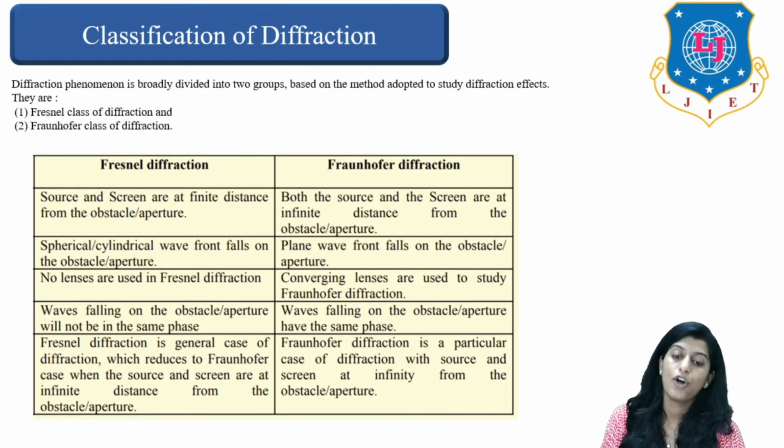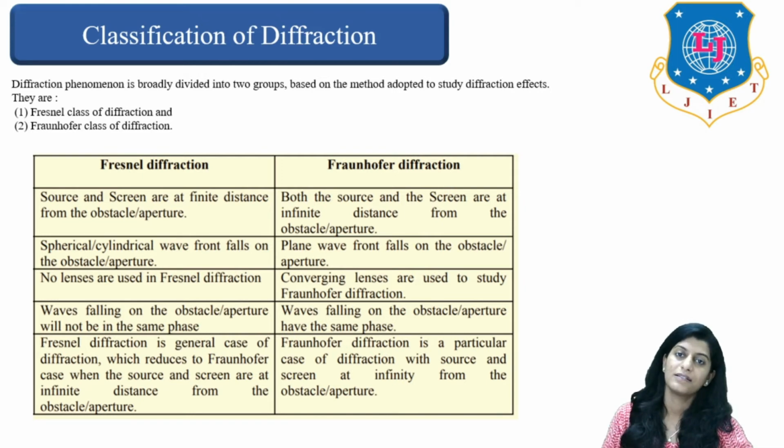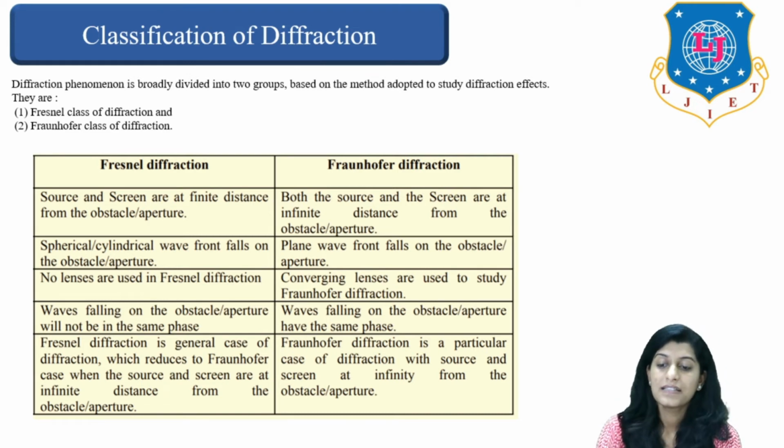In case of Fraunhofer diffraction, both source and screen are at infinite distance from the obstacle. This is the case of the sun, you can see, right? Sun and earth are at infinite distance. So we can say we are at Fraunhofer diffraction. So in case of Fraunhofer diffraction, you cannot measure the distance between source, screen or your obstacle.